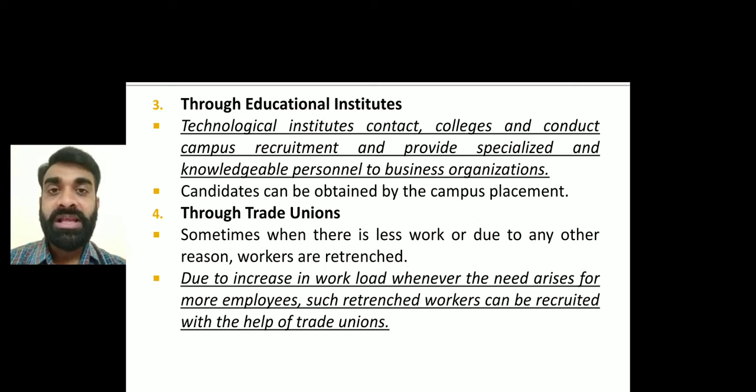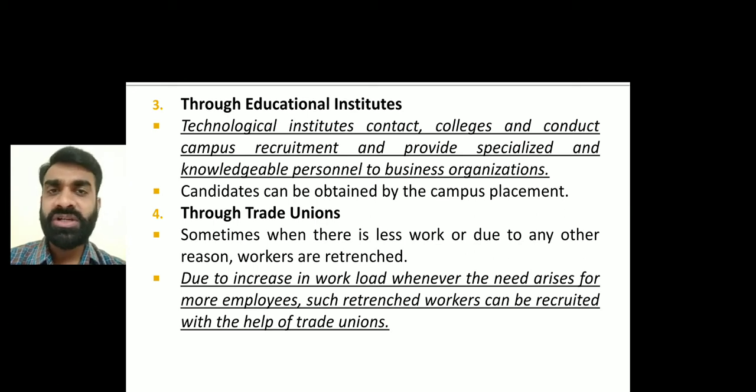Ultimately, mostly the IITs and IIMs arrange these interviews, and they have a 100% ratio, right? That is why so many people try to get admission into IITs and IIMs. Before the completion of the degree, they have the job, and with a handsome salary, okay? Getting my point? Then, through trade unions.